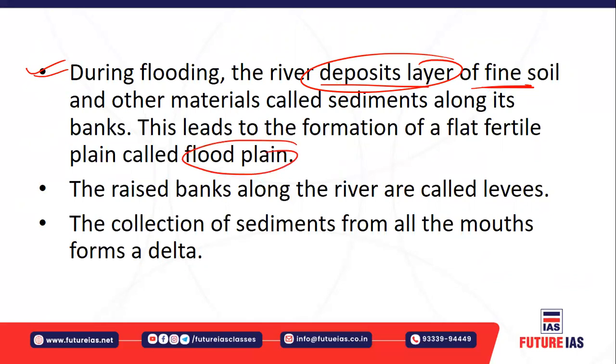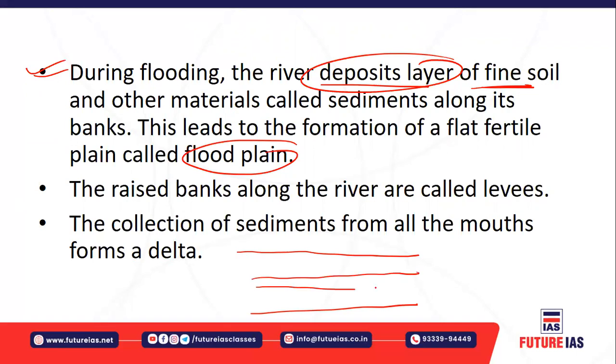For example, you might have heard that there are flood plains. Once upon a time this river used to flow to cover this much area, but now this river is flowing only in this area. But this complete area is also considered a flood plain of this river, because once upon a time this river would have flowed through and covered this area. The fine soil and sediments would have been deposited by this river, which led to the formation of this entire floodplain.